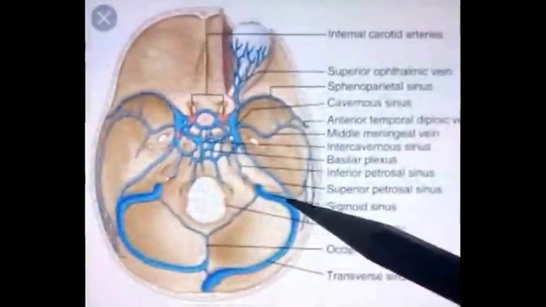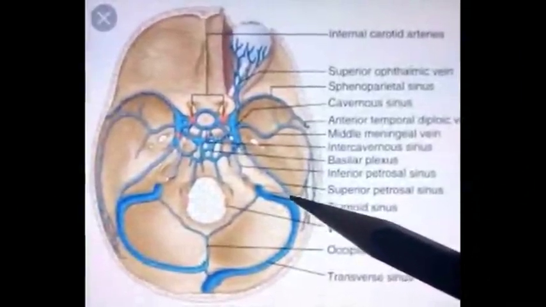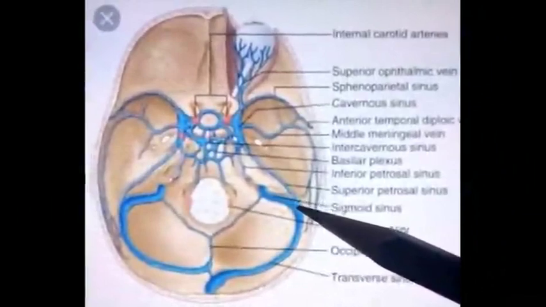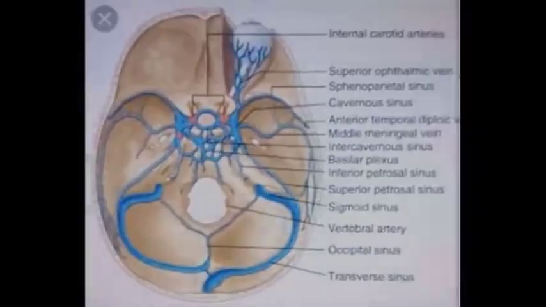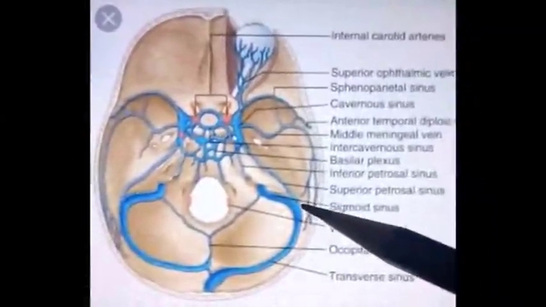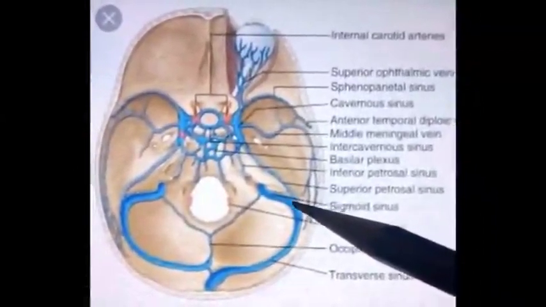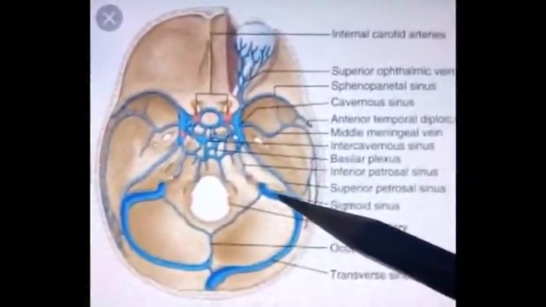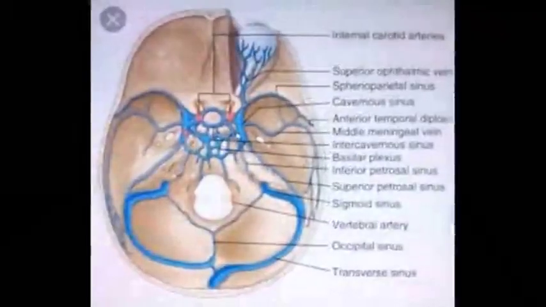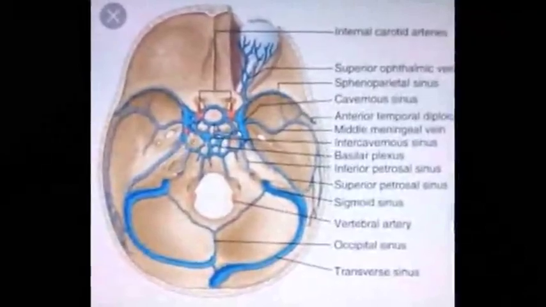So here the sinus is separated from mastoid antrum and air cells by a very thin plate of bone. So infections from the mastoid bone may spread into blood which is present in the sigmoid sinus, and through the blood it is carried to distant areas.